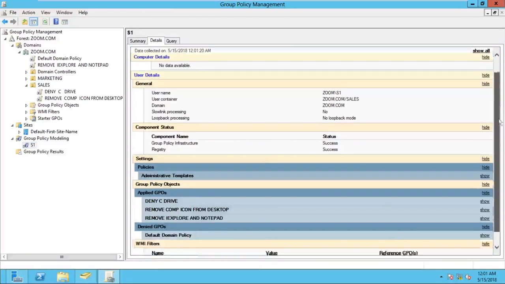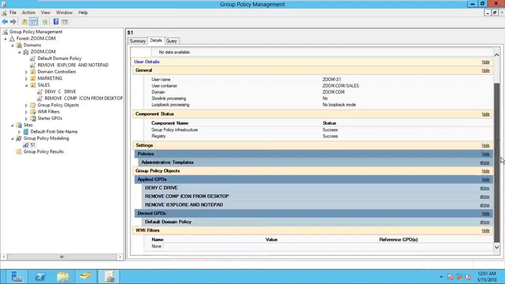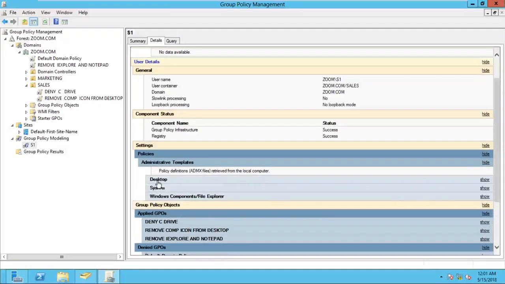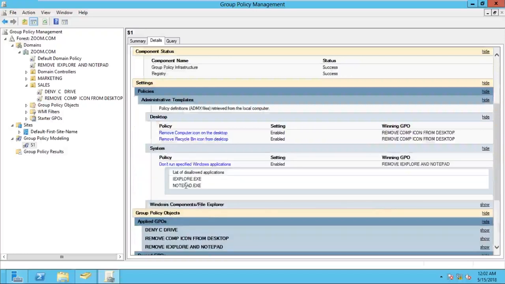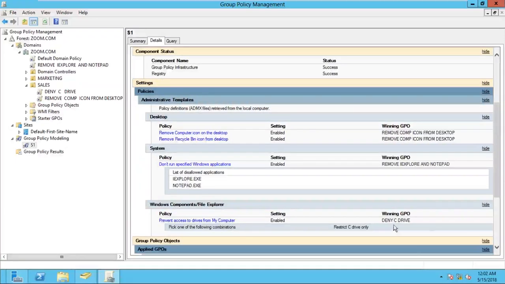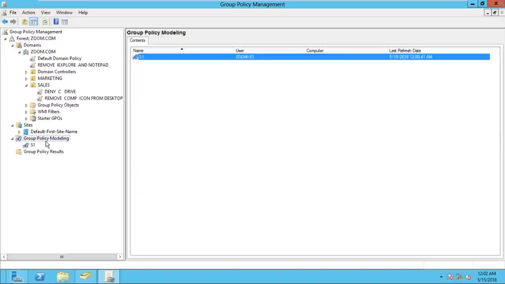Once I go to the details tab, you can see the policies. If you come down, you can see here we have policies in administrative templates. So we expand the administrative templates here. From desktop, we restricted these two things: remove computer icon and recycle bin. From system, we restricted these two things: Internet Explorer and Notepad. From Windows components, we restricted one thing: deny C drive. So can you check the details of the policies or not? Yes.